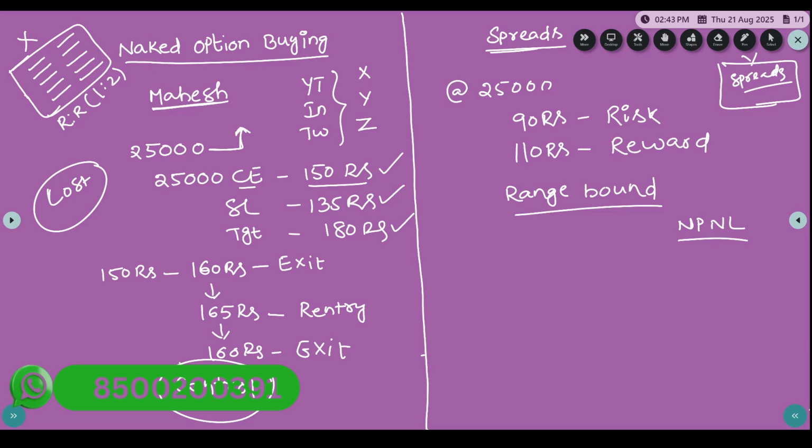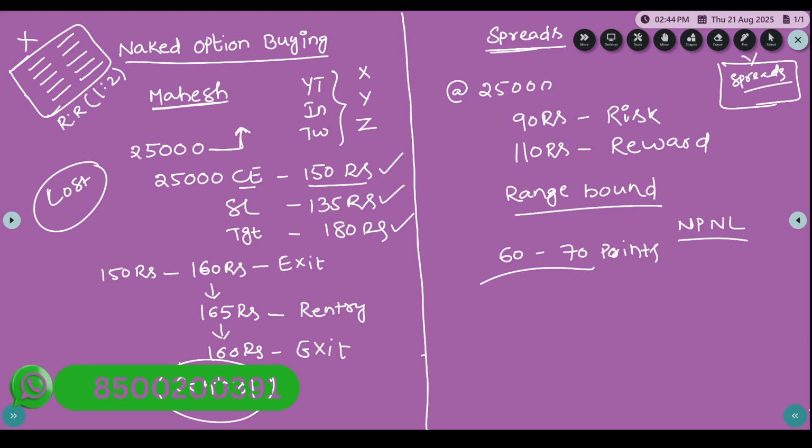With this, say for example, if the index moves 60 or 70 points, we cannot see much difference in the spreads P and L. So that is the reason Mahesh is saying, everything is good in spreads, there is no risk, but I came to the stock market to earn money. Though the market is moving 60-70 points, I am not able to make any money. Why? Because the strategy itself is a limited risk, limited reward strategy.